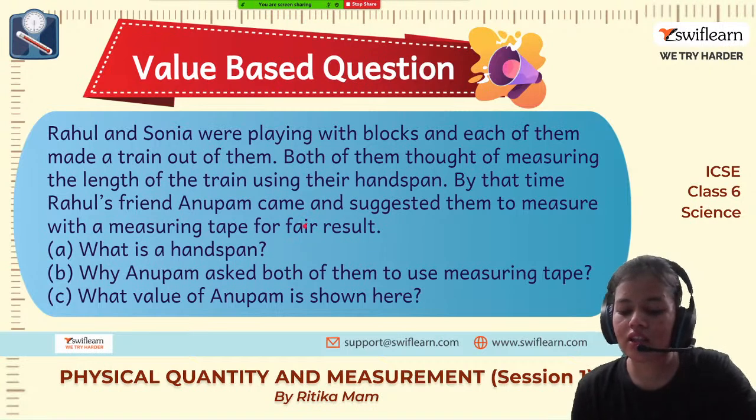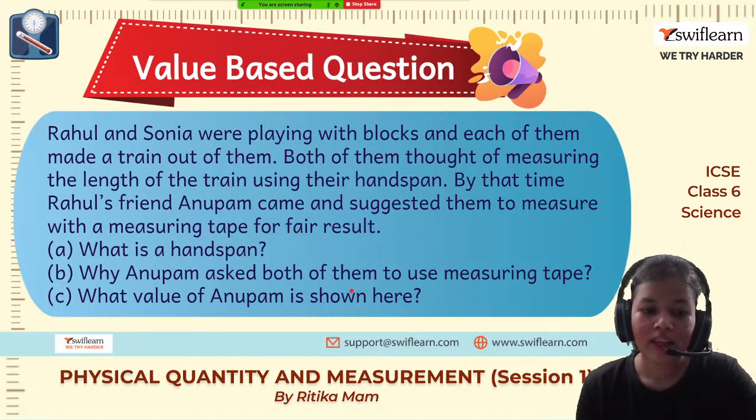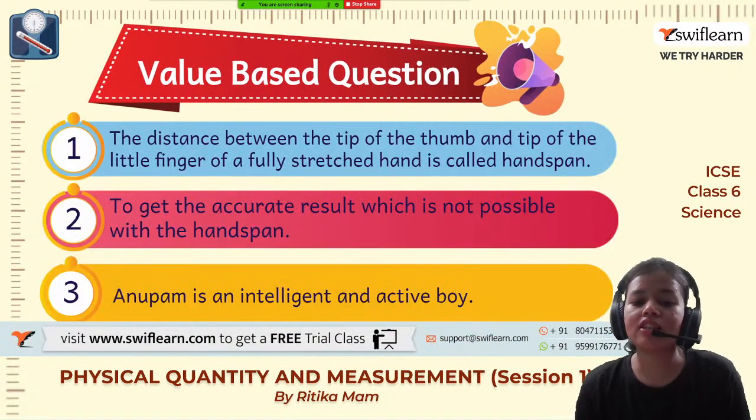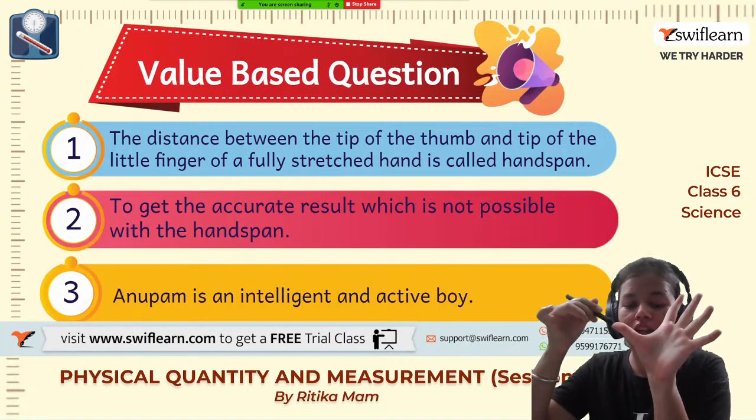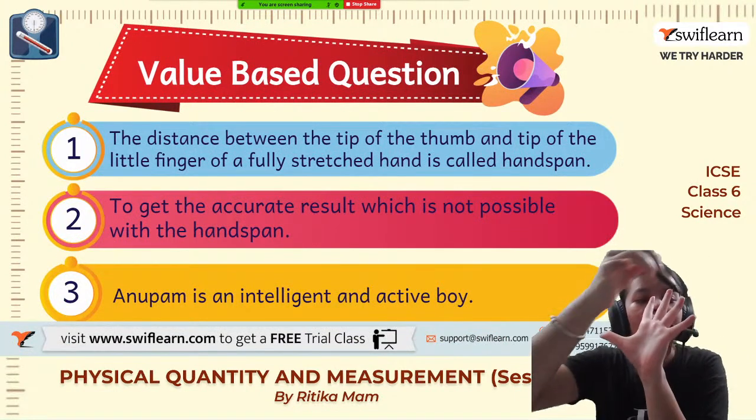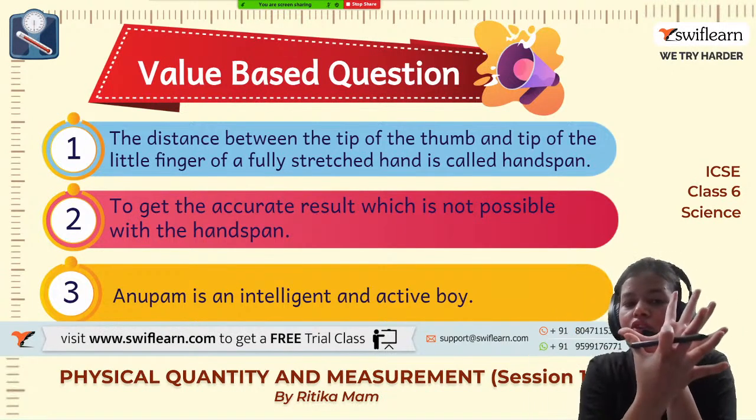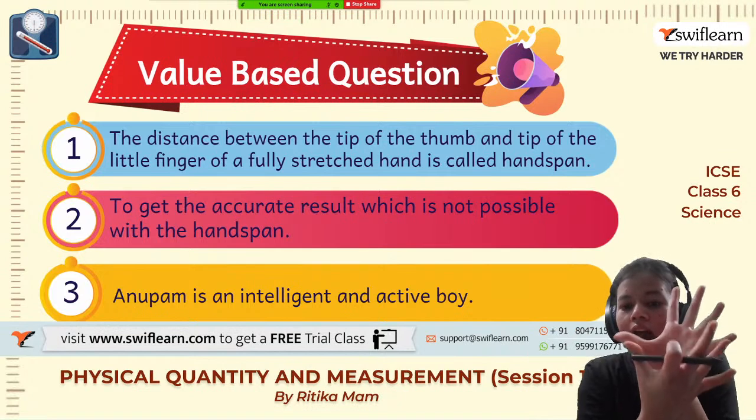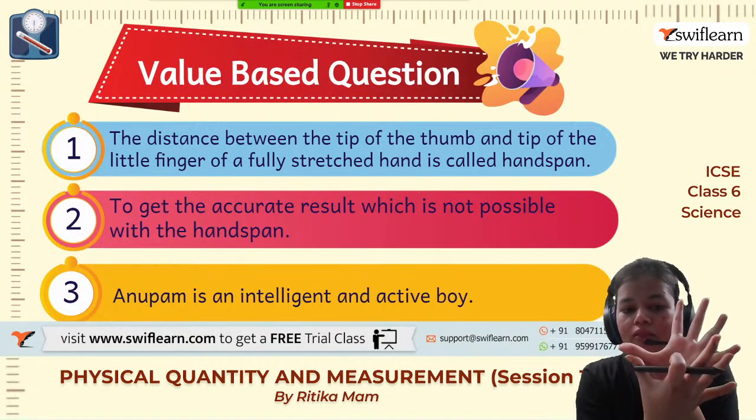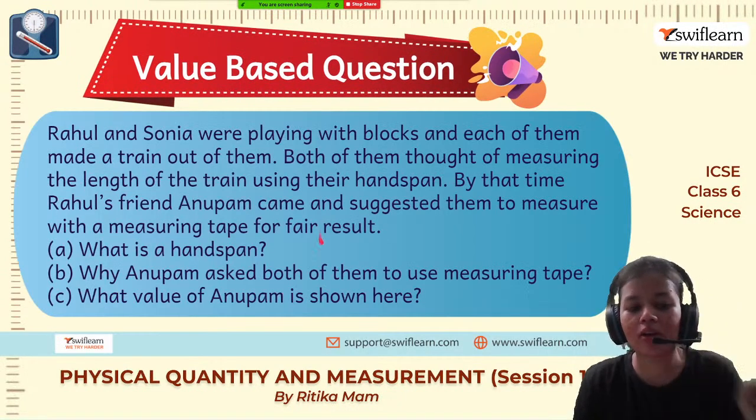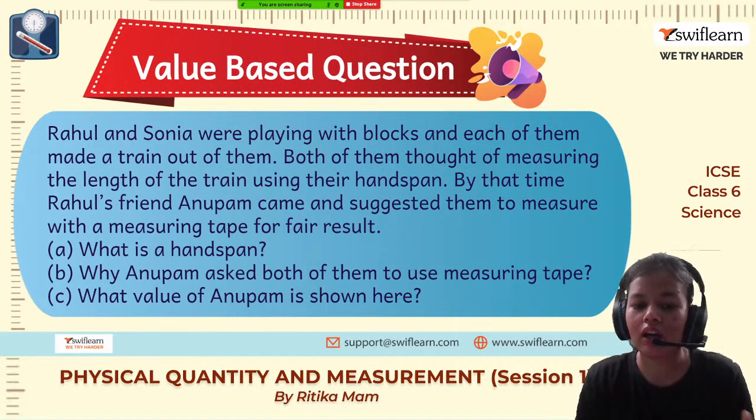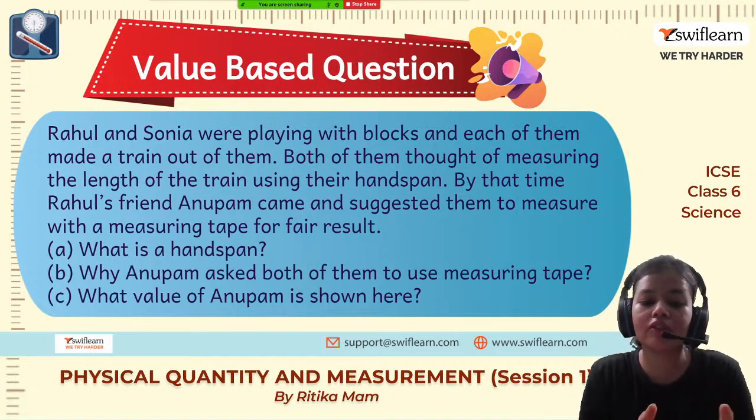Okay, so let us see first of all what is handspan. The distance between the tip of the thumb, like this particular thing, and the tip of the little finger, this is known as handspan. Okay, we are stretching our hand to full and then we are measuring the handspan.